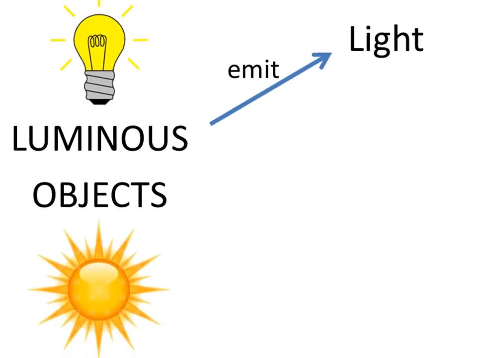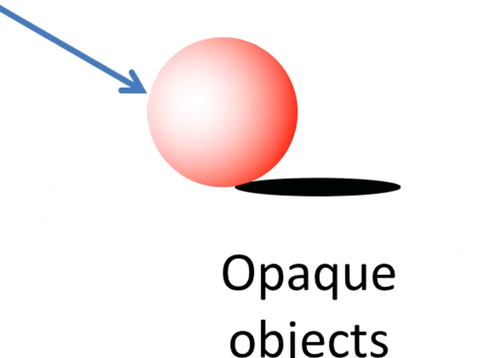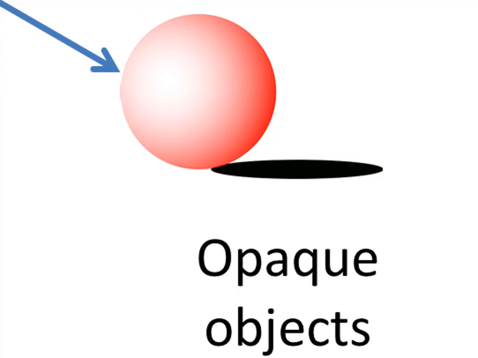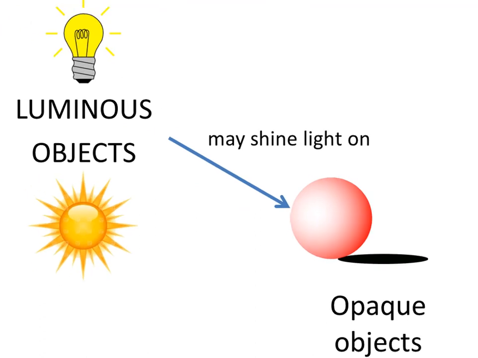Remember before we've spoken about luminous objects like the sun or a light bulb. Luminous objects shine. They emit light. Opaque objects do not shine. They do not emit light. We can only see an opaque object when light shines on it.